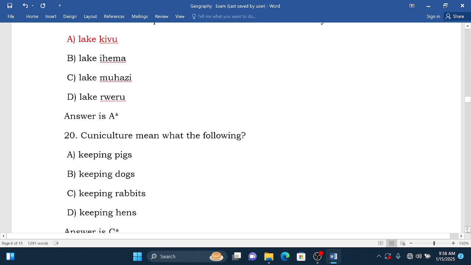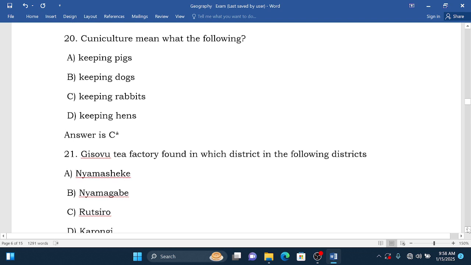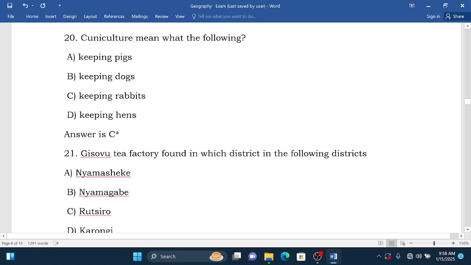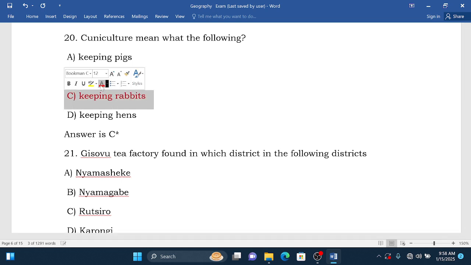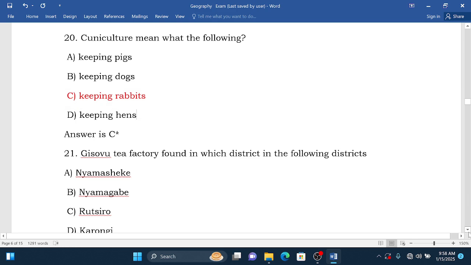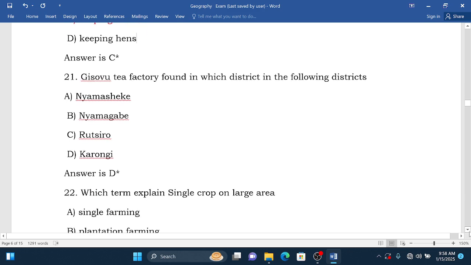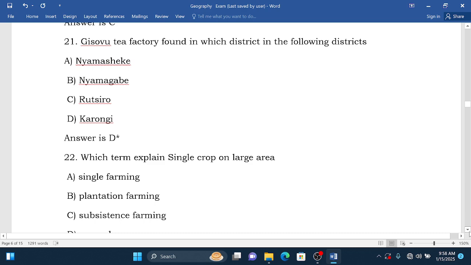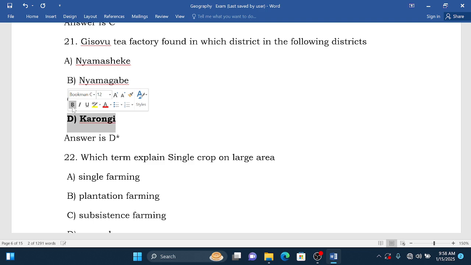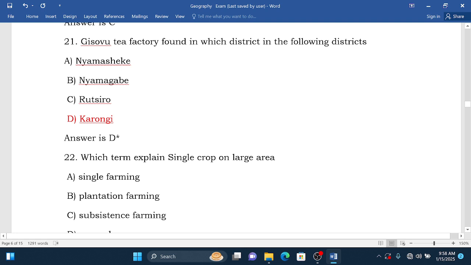We go to question number 20. Cuniculture means what in the following? Cuniculture is the keeping of rabbits. So immediately the answer is C. Gisovu tea is found in which district in the following? Normally Gisovu is found in Karongi. I think everybody knows. It is found in Karongi. Nyamasheke, Nyamagabe, Rutsiro, but it is found in Karongi immediately.